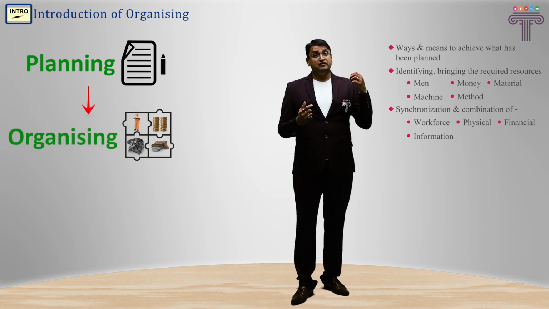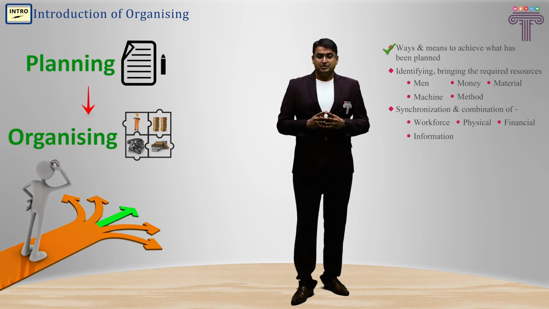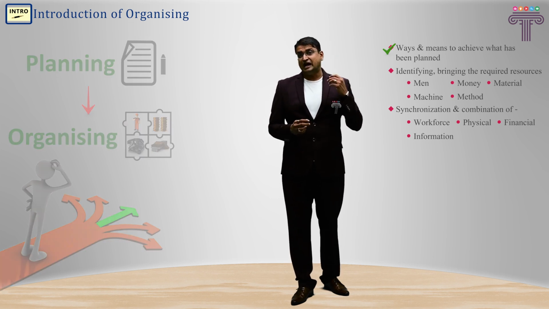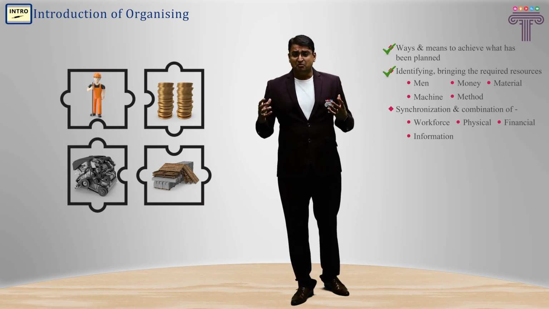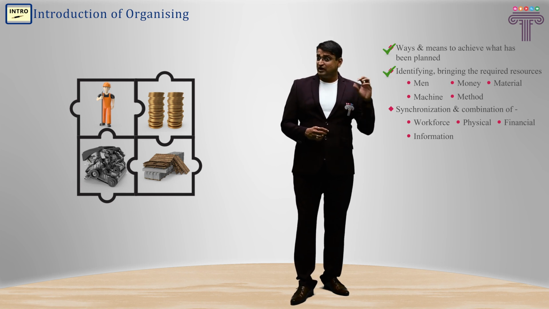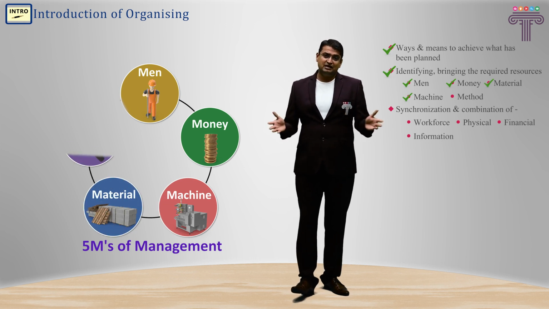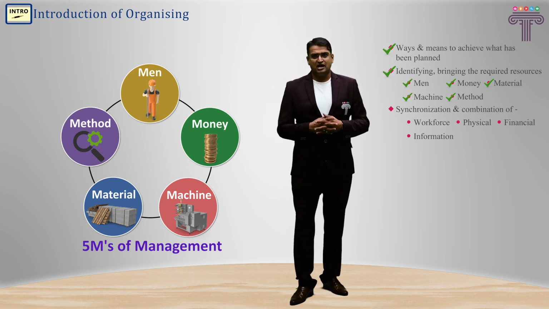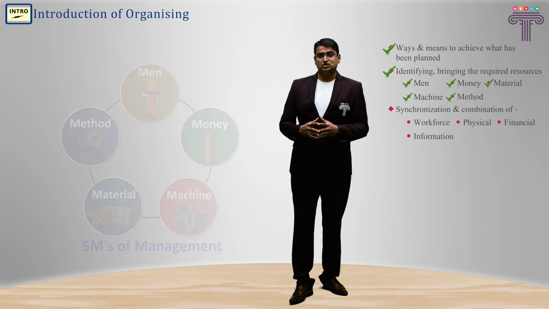Where we identify the ways or means by which the plans are to be executed. There is typically a standard set of actions that happens. First we identify the required resources, so identifying the resources and then bringing them to the workplace. Now what kind of resources do you generally go through? Yes, we go through 5M, that is man, money, machine, material and methods. Once we identify them, we bring those resources to the workplace. Now what do we do? We group and arrange them in such a manner that they will achieve the organization's objective.